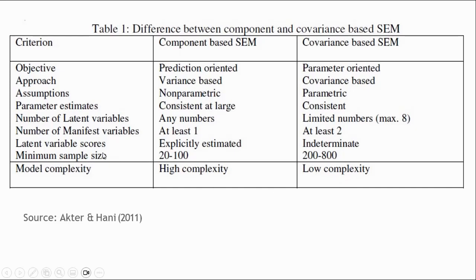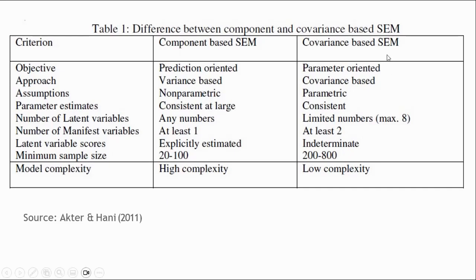Also for the sample size, for the variance-based SEM, 20 to 100 is enough, based on the maximum number of items among the constructs. The simple way is the rule of thumb: the sample size in the variance-based SEM is 10 times the largest number of items among the constructs.